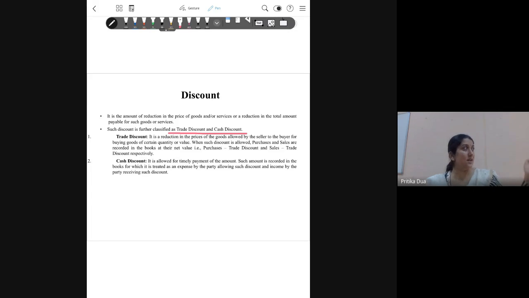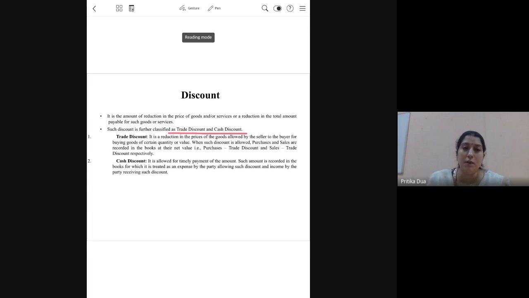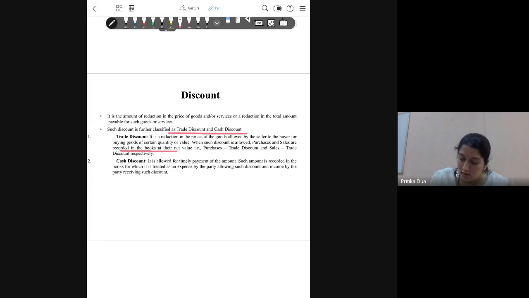So that is the trade discount that is offered by the seller, and by seller it is offered to the buyer. Buyer can be a buyer who has to work on the raw material, or it can be to the final consumer as well. Now this discount is not shown separately in the books. Now by separately I mean that the value is recorded at the net amount.